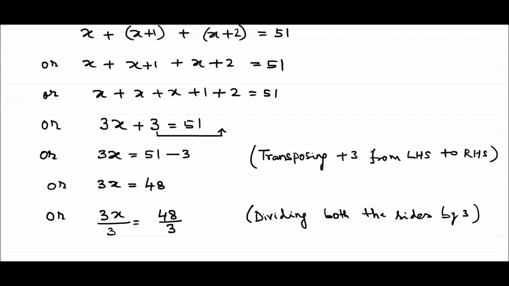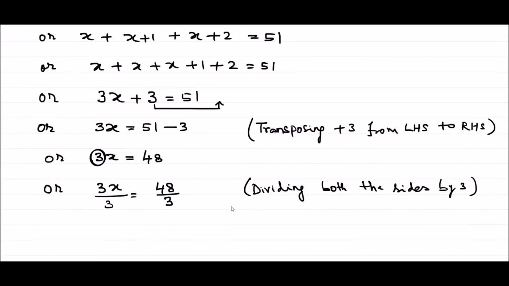And guys, why I am doing so? Okay, let's see why I am doing so. Here I need to eliminate this 3 from x. If only I can eliminate this 3 from x, then only I can find out the value of x. So in order to eliminate this 3 from x, I need to divide this 3 with 3. If I am dividing 3 with 3, then I need to do the same thing to the right side of the equation. For that reason, I am dividing both the sides of the equation with 3. Hope guys, I am very clear till here.